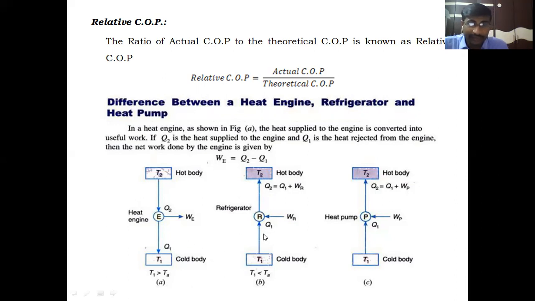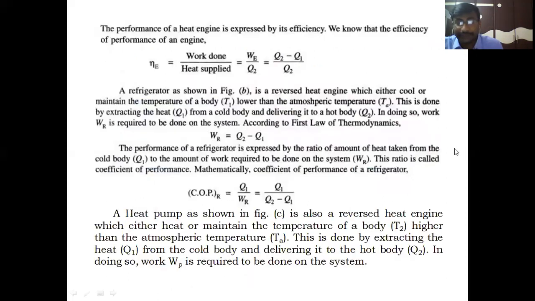WR is the work required by the refrigerator. Clear, students? T1 is the cold body, which is to be maintained at a lower temperature than the atmosphere, and heat is rejected to the hot body. Here, the hot body is the sink, which is generally atmospheric air or water. This is the refrigerator, which is called a reversed heat engine.